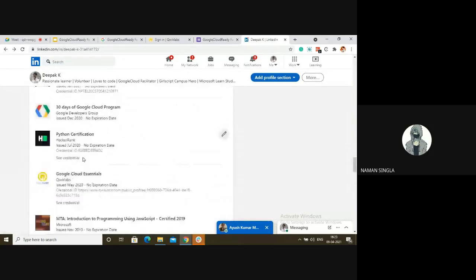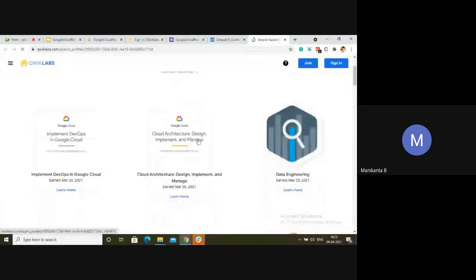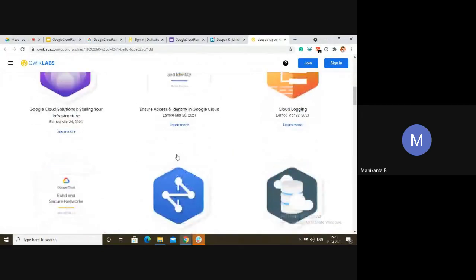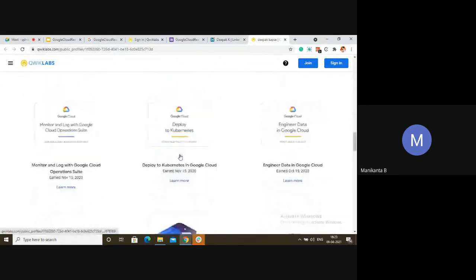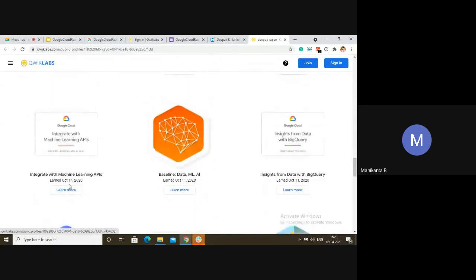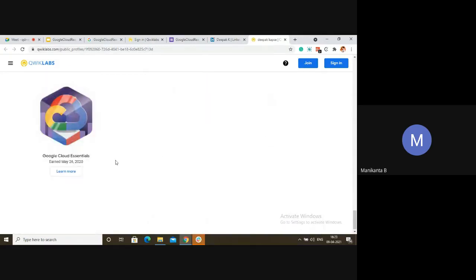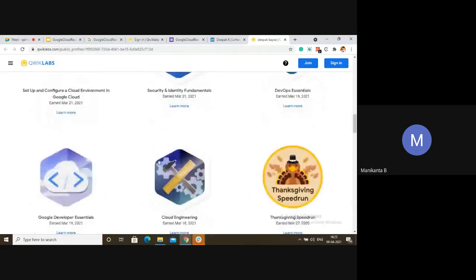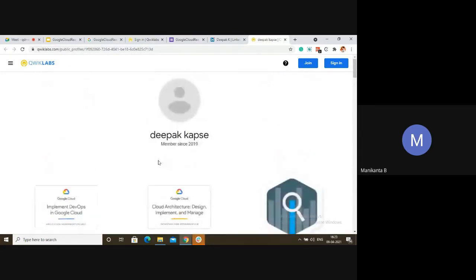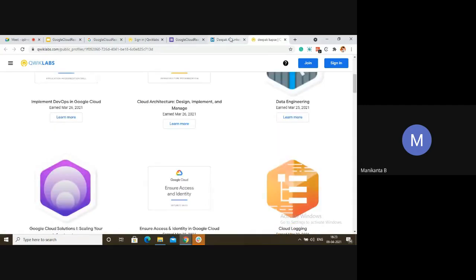So it will be directly linked with the Quick Labs account. Yes. Look, see, credentials I have clicked. So these are the badges I have completed. This is how recruiters will see: I have participated, I have learned so much, and when I have done everything, it will be here. And it's public. So this is how we showcase to the world that we have learned so and so things.